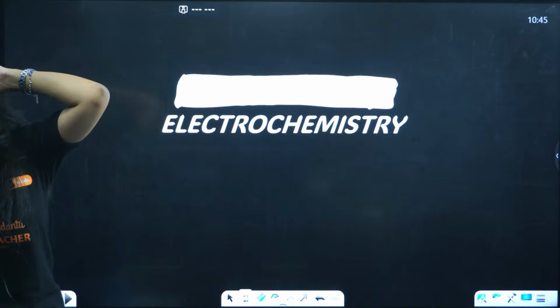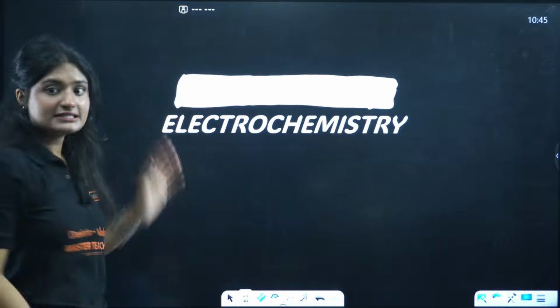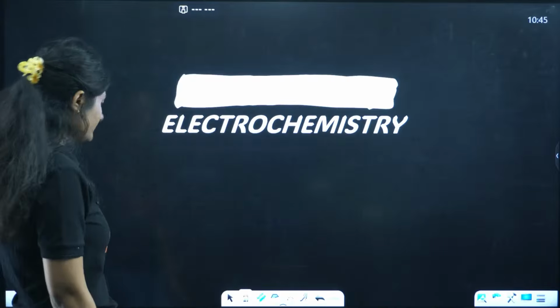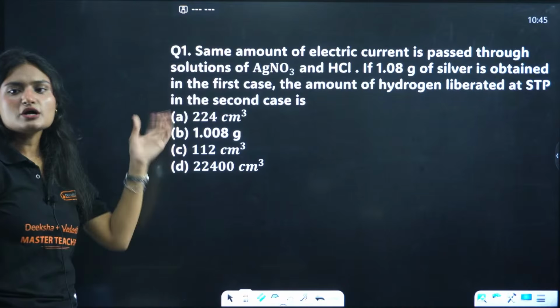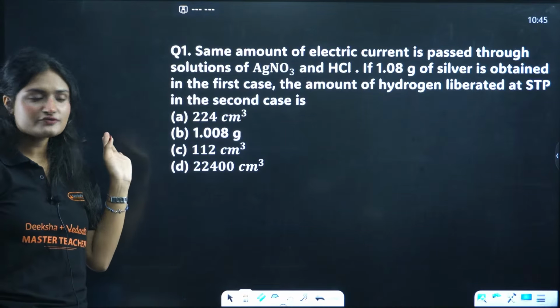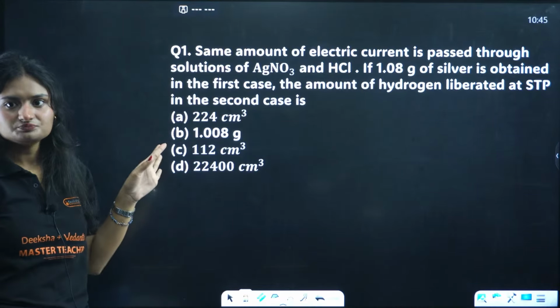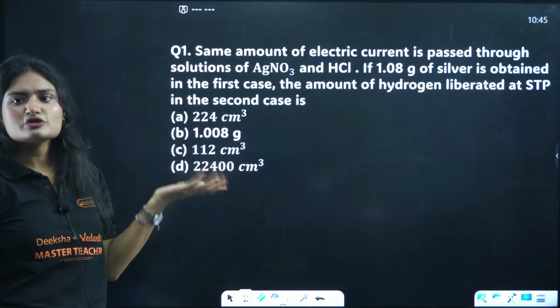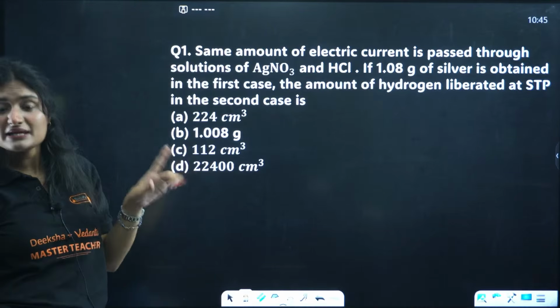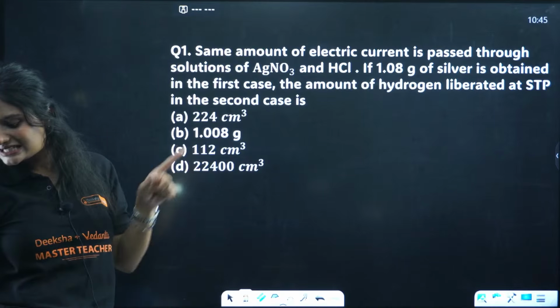Okay. Let's start electrochemistry. Are you ready? First question. Same amount of electric current is passed through solutions of silver nitrate and AgCl. If 1.08 gram of silver is obtained in the first case, the amount of hydrogen liberated at STP in the second case is. So it's not a simple question.